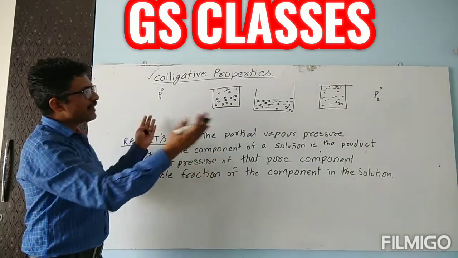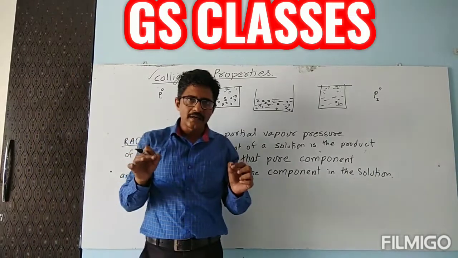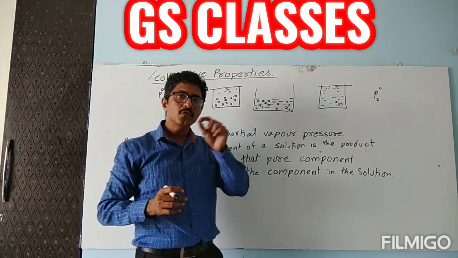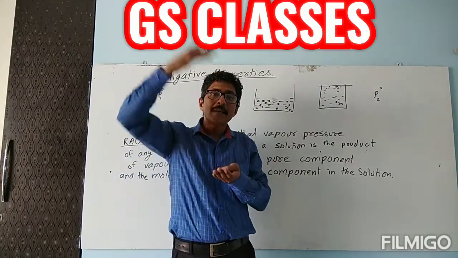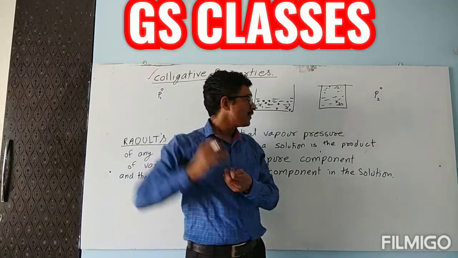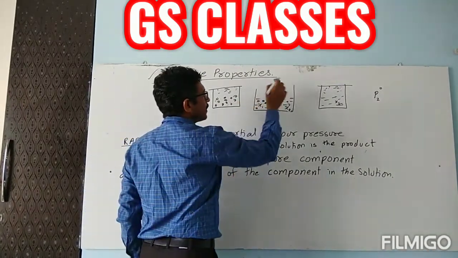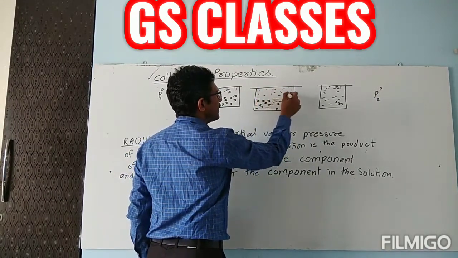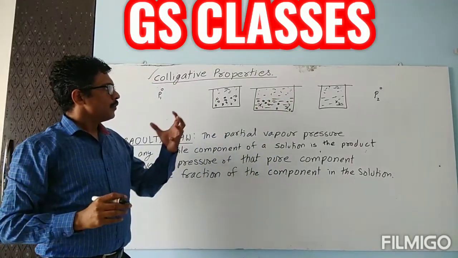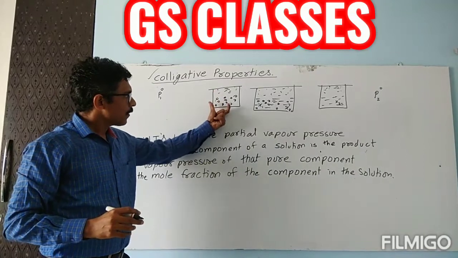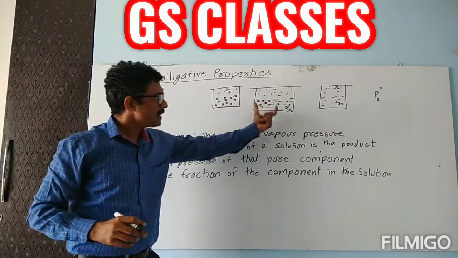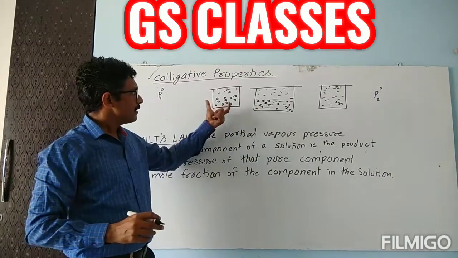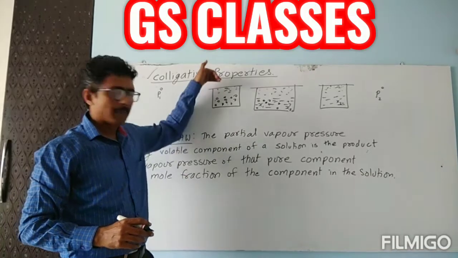Children, when I am adding both of them, and both of them are volatile. Volatile means they get evaporated fast. If I cover from here, now the vapor pressure over here, tell me, what do you think? From here to here, will this be lesser or higher? Think. This is volatile, having some vapor pressure.